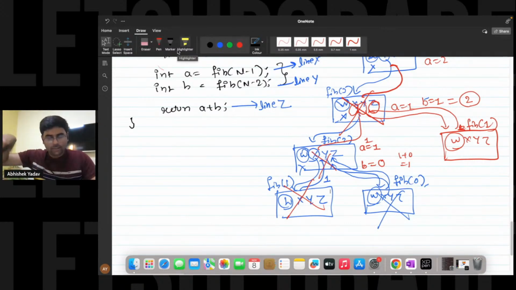Like this, you have to execute the whole, like this, you have to create the whole recursive tree, okay? Please give a thumbs up if this is clear. So I'm not doing the whole dry run because it will take a lot more time. But hope you are able to understand the process, right? Everyone present in the class, yes or no? The process is clear. So this is for the homework. You have to go and do the dry run.